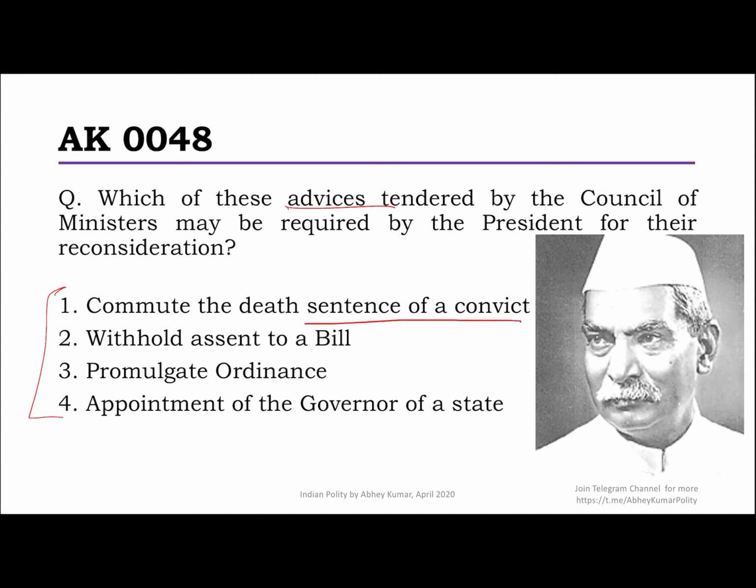Commuting the death sentence of a convict, as we just saw in the previous question, is an advice and hence it can be returned. Withholding assent to the bill, that means rejecting a bill, is also on the advice of the council and hence it can be returned. Promulgating an ordinance, we saw it's an advice earlier. It's not a discretionary power, hence this can also be returned. Appointment of the governor of a state is also done by the President on the advice of the council, and if it's an advice, it can be returned.